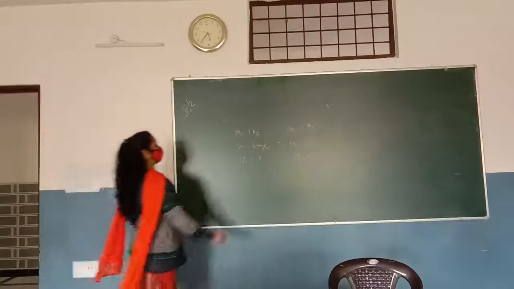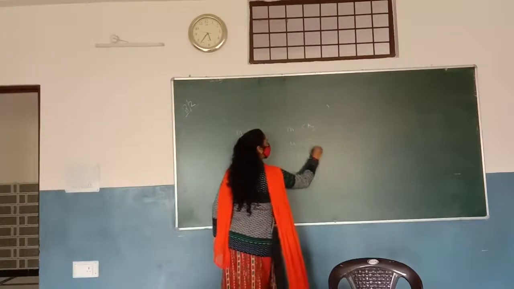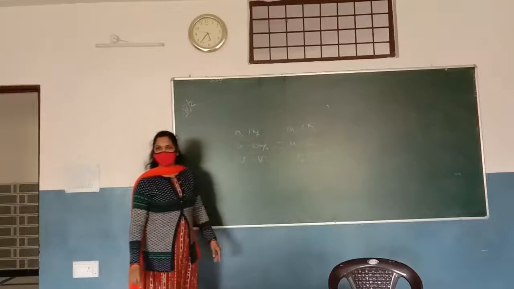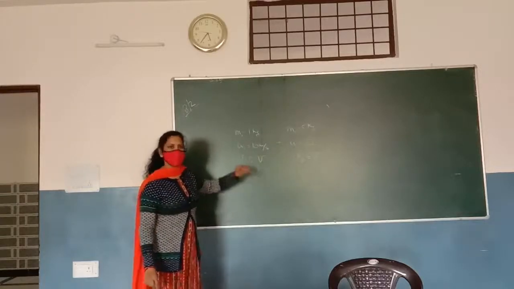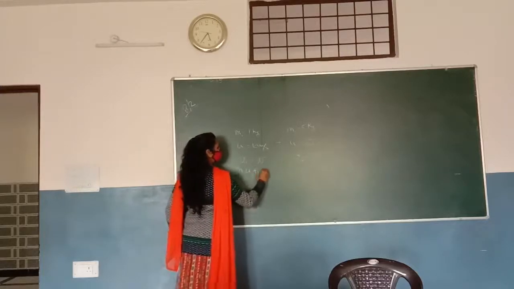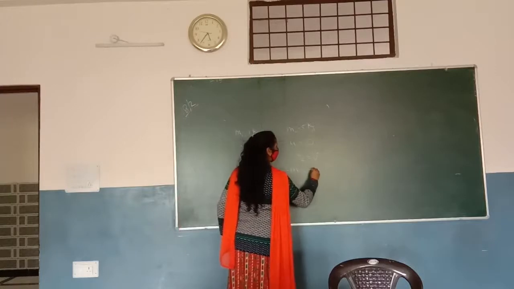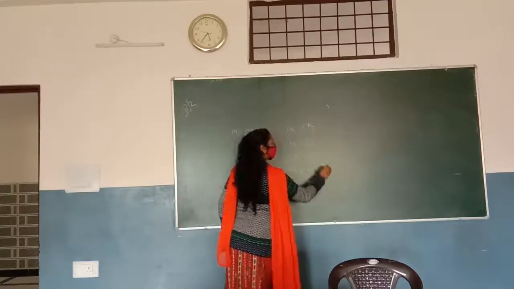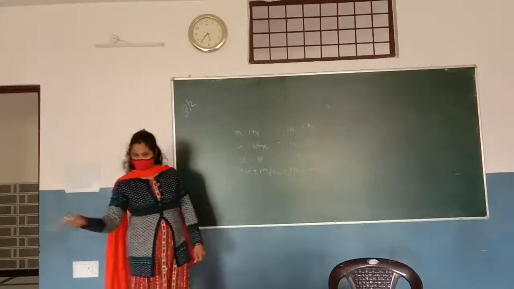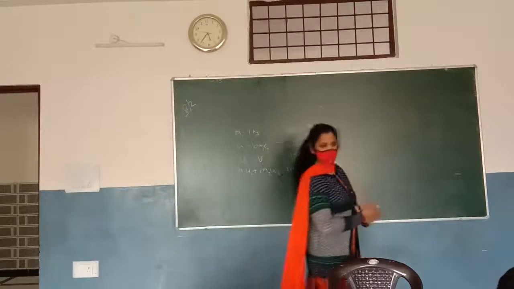So let the velocity of both the objects be v. Now according to conservation of momentum, m1 u1 plus m2 u2 is equal to m1 v1 plus m2 v2. Now please solve this question in your notebook. This is question number 15 in page number 129.